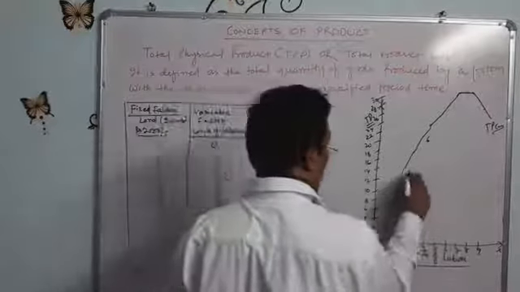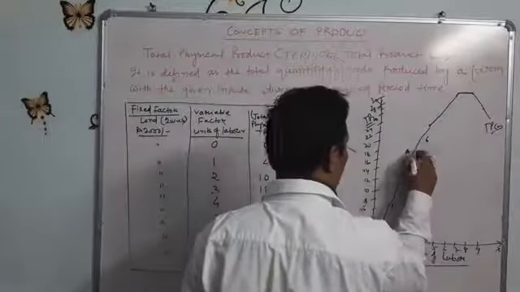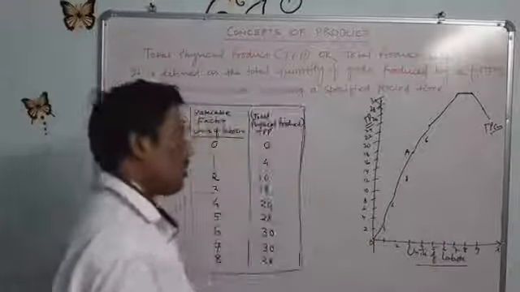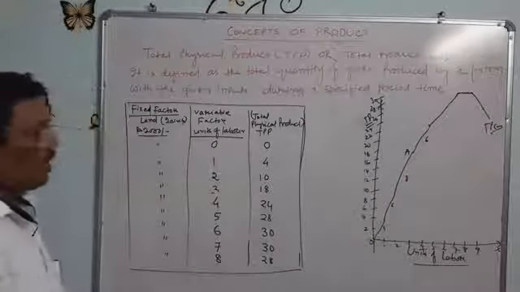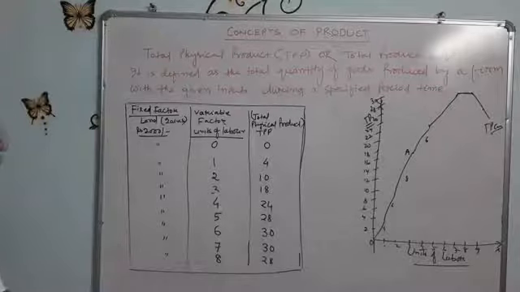So 4, 6, 8 till this point A. This is called the point of inflection.